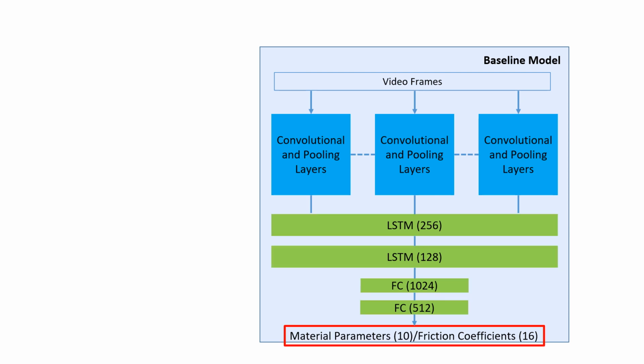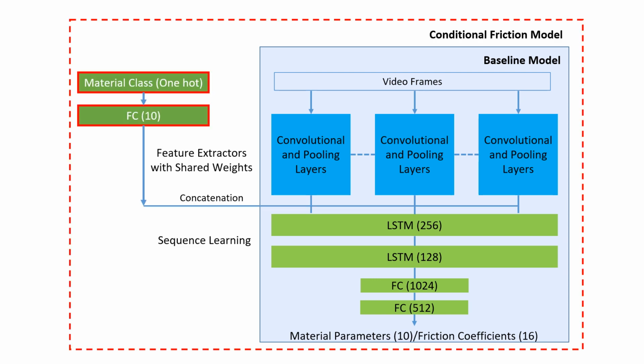We train this model separately for predicting either friction or material parameters. One thing we note is that the model performs significantly better on estimating material parameters than on estimating the friction coefficient. We use our baseline model to predict material parameters, but to improve friction prediction, we feed these material parameters as an additional input to the model predicting friction to form a conditional friction estimator. This pipeline yields significant improvement in prediction accuracy for friction.